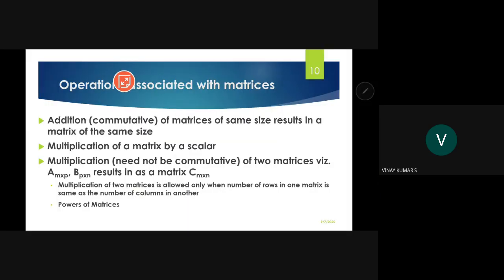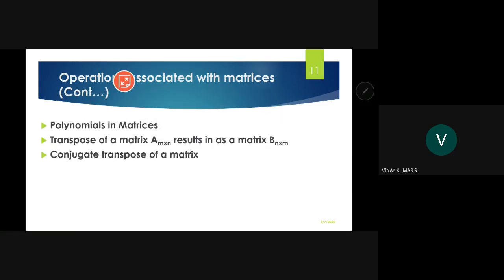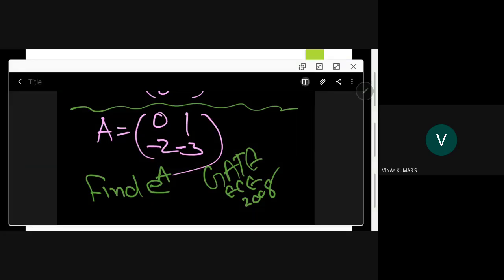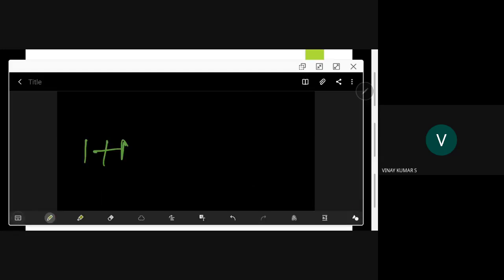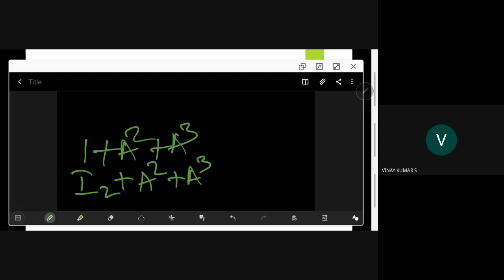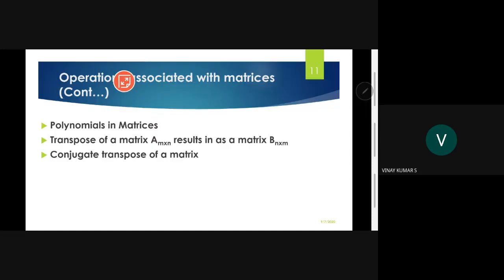Okay. So now, when I'm coming to this point, we are discussing power of a matrix, power of matrices. Then the next one is polynomials in matrices. Polynomials in matrices, what do we mean? If you have A here, you can think about 1 plus A square plus A cube. What is 1 here? 1 means identity, I2, because A being a 2 by 2 matrix, I2 plus A square plus A cube. This is called a polynomial in A. So that is polynomials in matrices.